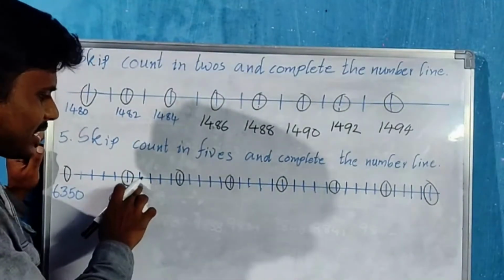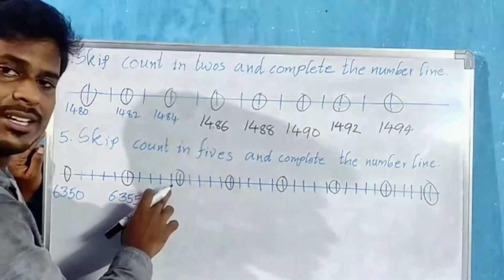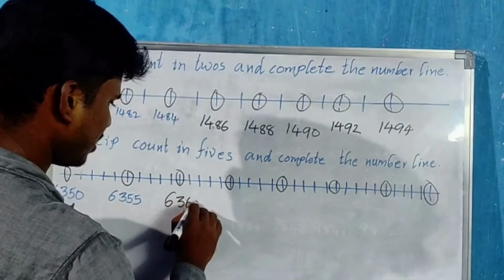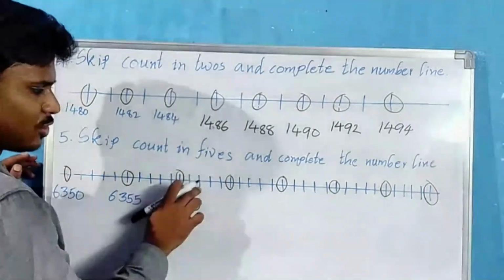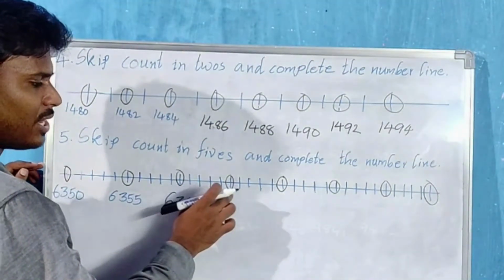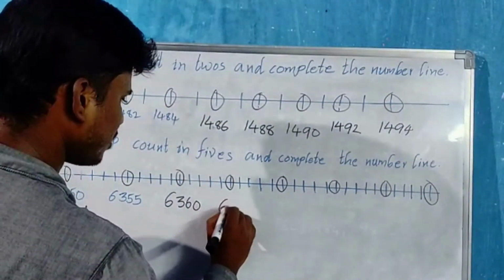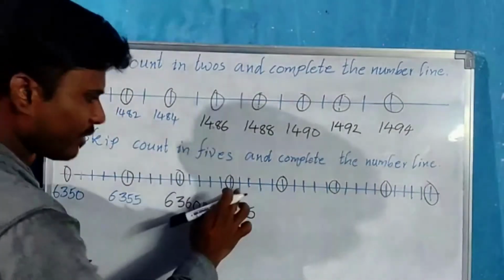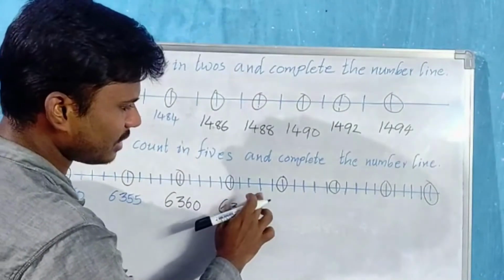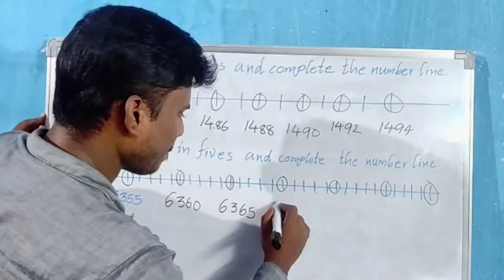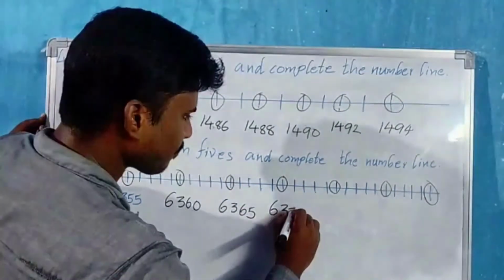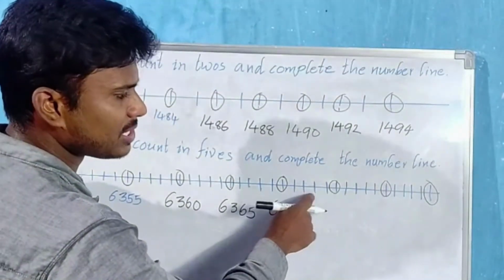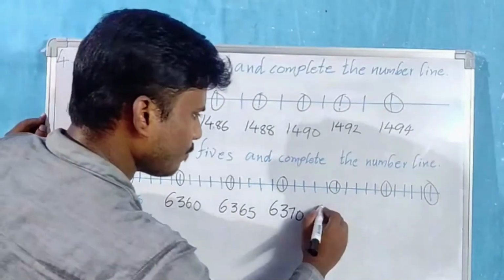6355. 56, 57, 58, 59, 60. So 6360. 61, 62, 63, 64, 65. So 6365. Then 66, 67, 68, 69, 70. So 6370. 71, 72, 73, 74, 75.